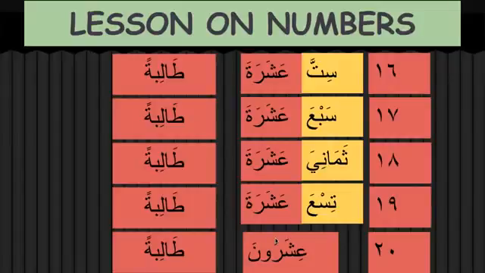So these are the cardinal numbers which we use to describe the number of nouns. So you just have to practice, and as you practice you will get used to this concept. It's not very difficult. You just need to know that 1 and 2 will have naat man'oot, 3 to 10 mudaf mudaf ilayh jam'u, and 11 to 20 it's mabni, and 11 and 12 will have the same noun characteristics. The numbers all will have the same gender as the noun, and as the teens come, 13 to 19, the genders will change in the first number.